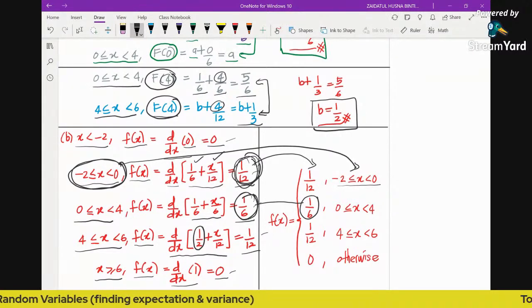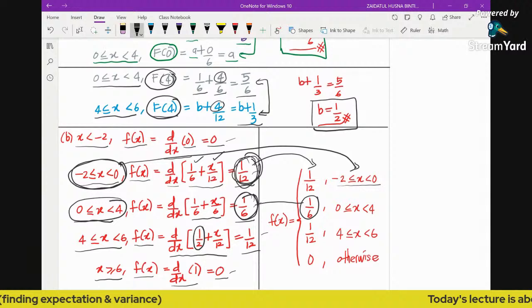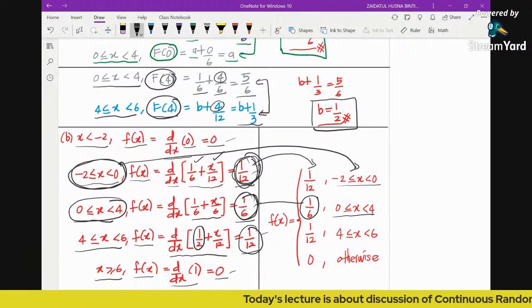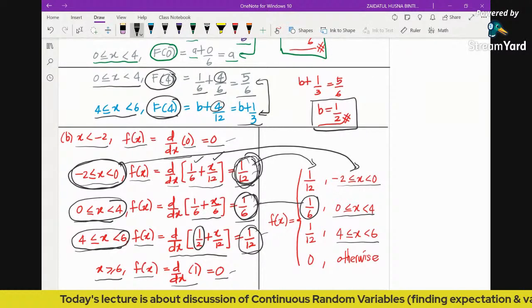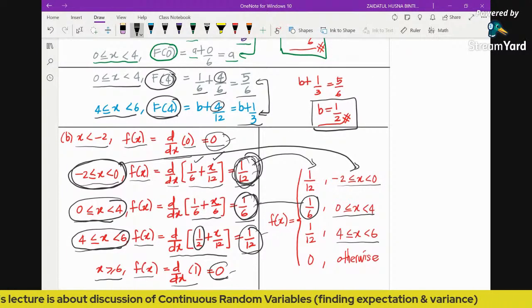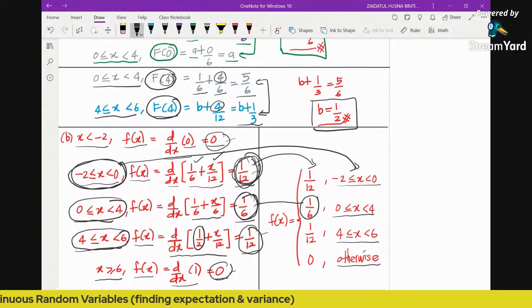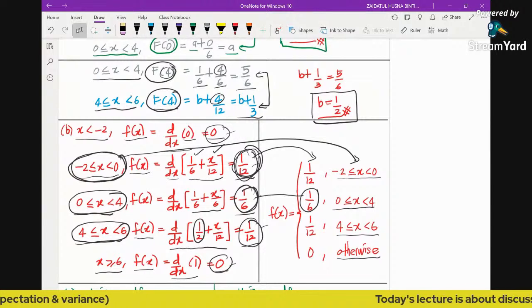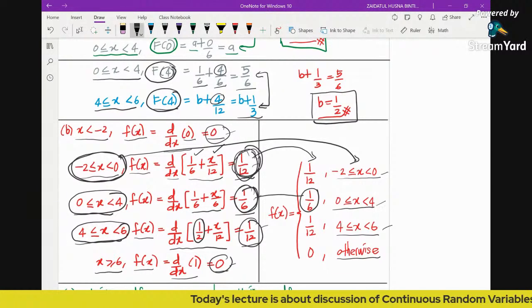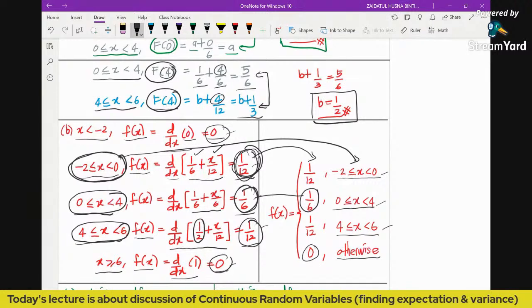And then this 1 over 6 together with the interval 0 to 4, you just copy down. And then here 1 over 12 is for this region, 4 until 6, and we just copy down. Because the 0 here appears twice, you just put 0 and write otherwise. It just explains that for the rest of the region on the number line, except for these three, the function is going to be 0. So we are done with the PDF.